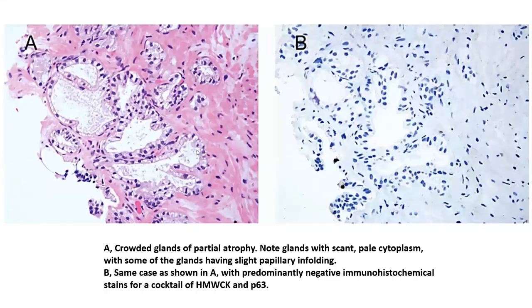Again, this is another case of partial atrophy. And over here, in this case, a cocktail marker has been utilized, which picks up both high molecular weight keratin and P63. And as you can see, there is absolutely no expression of those markers within these prostatic glands. And of course, in such cases, it would be much more prudent to sign this out as a case of ASAP, or atypical small acinar proliferation, rather than call it a partial atrophy.